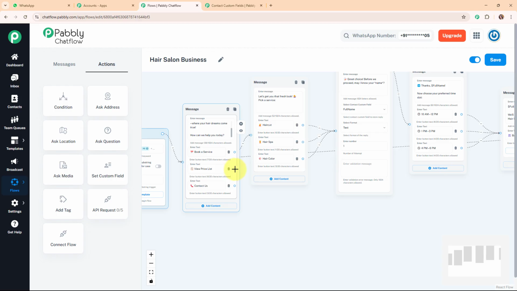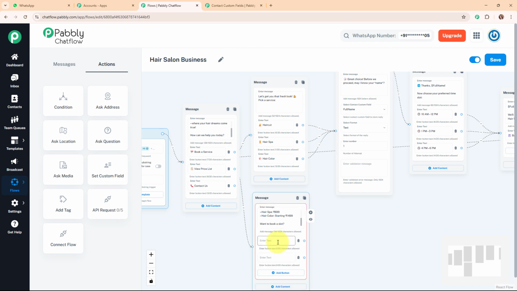And then let's move forward with another quick reply button that is view price list. So if my customer is going to select view price list, then automatically I'm going to send a message to my customer with my services price list that says "Here's a quick look at our popular services," that are haircut, hair spa, hair color, and with their basic price, and it says "Want to book a slot?" Alright, so here I've added the price list, and then I'm going to add the quick reply buttons such as book a service or back.